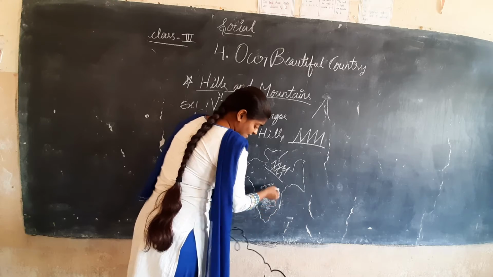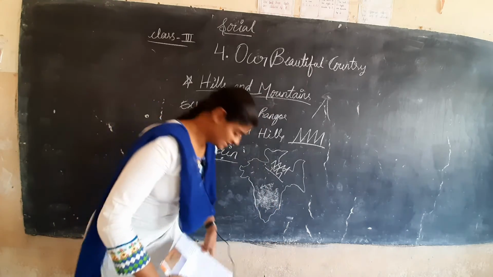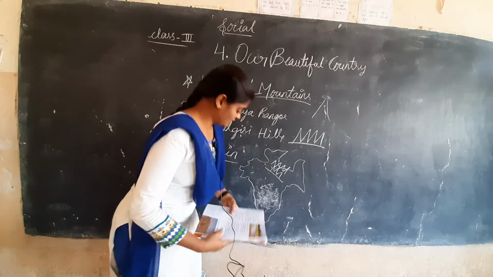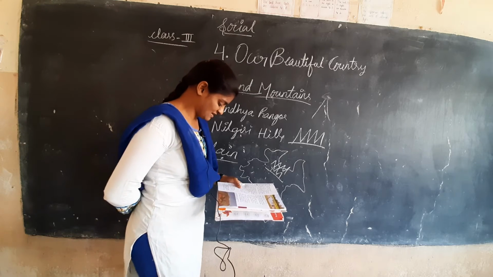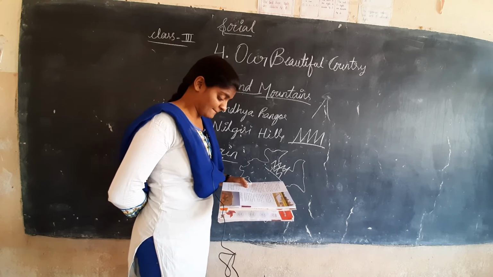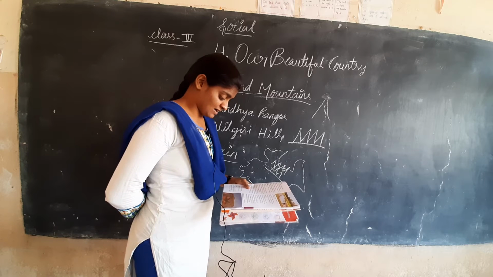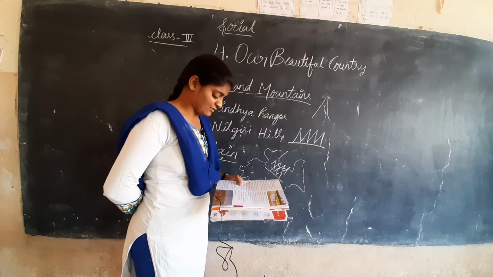This is the flat land, that is plain. Rivers such as Narmada, Tapi, Mahanadi, Godavari, Krishna, Kaveri flow through these plains and fall into the sea.